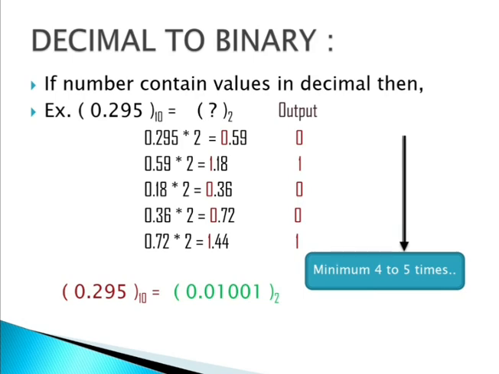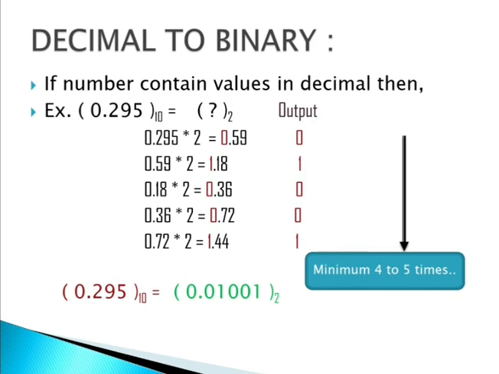Again you have to follow the same thing. After the decimal point, the part is going to be forwarded for multiplication. 0.36 into 2. Again you are getting 0.72. 0 is placed in your output and then it is forwarded. In the same manner you have to do it 4 to 5 times. If you have time, you can proceed further. If you want to stop, you can stop here. At least 4 to 5 times. If you are getting complete 0, then stop there only.